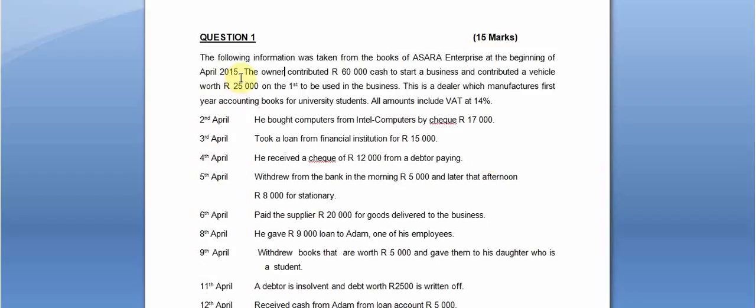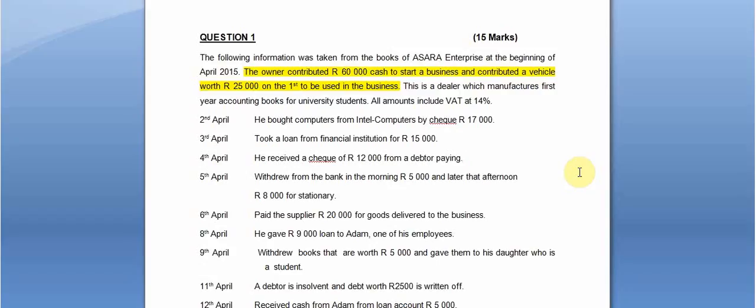So I know the first few sentences relate to capital, so I just want to highlight them. Then it says this is a dealer which manufactures first year accounting books for university students, and all amounts include VAT at 14%.